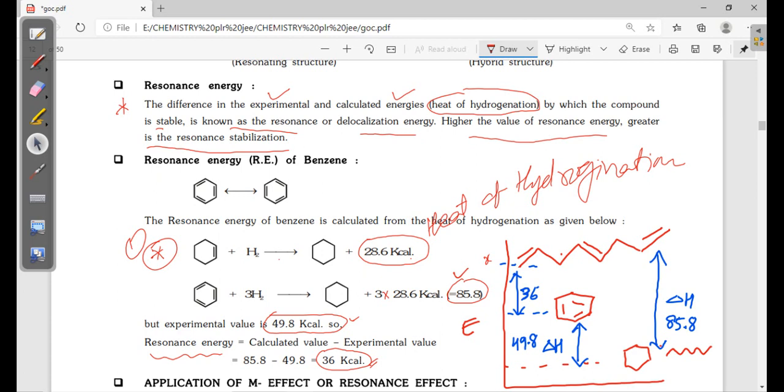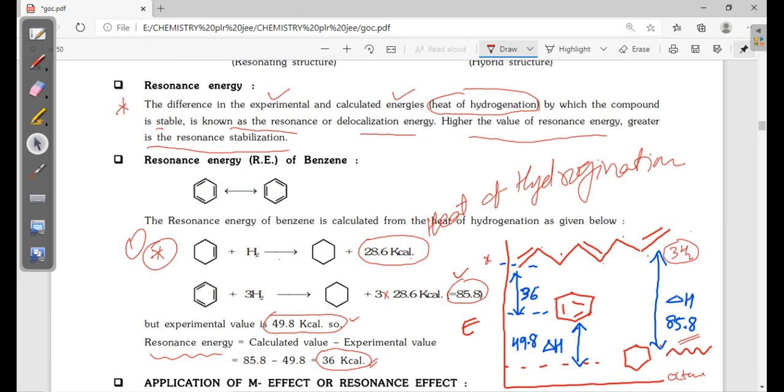If you take individual pi bonds not in conjugation and do hydrogenation with 3H2, it gives 8 carbons, octane. 3 moles of hydrogenation takes place, releasing 85.8 kilocalories of energy.